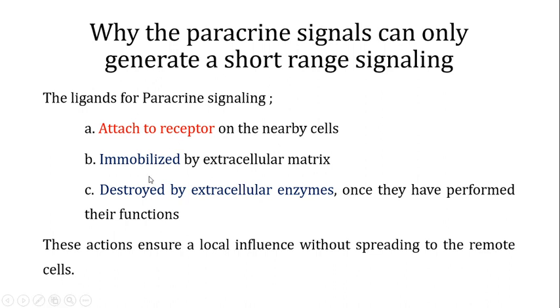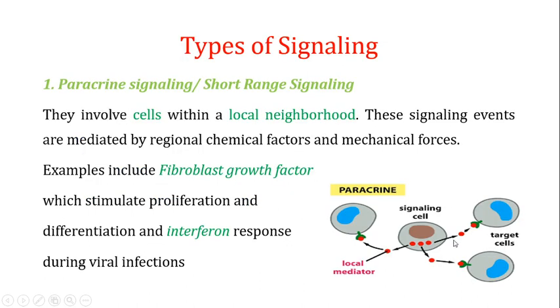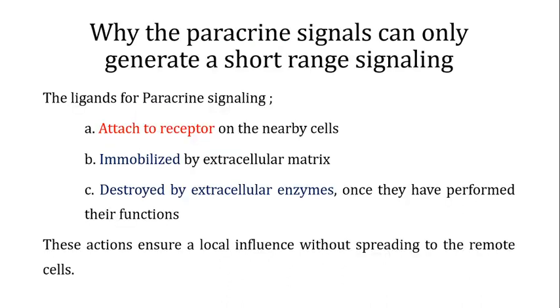Now there are 3 explanations for this. The first one is that the receptors for these paracrine ligands are present on the nearby cells. If you look over here, this is the ligand or the signal, and these are the receptors for this ligand, and as you can see, they are present on the nearby cells. So the ligand is going to interact with the receptor, therefore it cannot move far away from these cells, or generate a long range signaling.